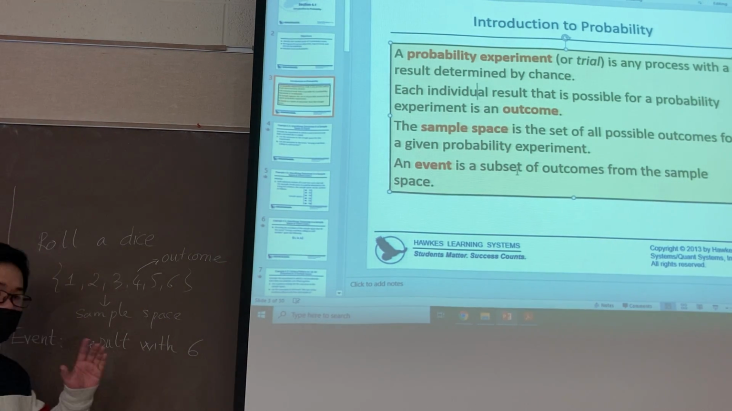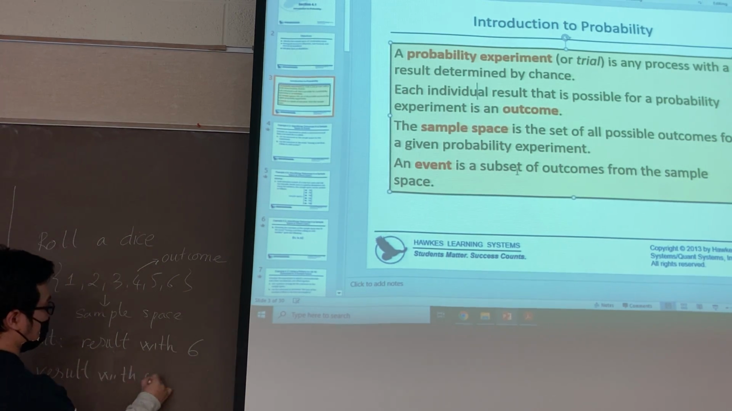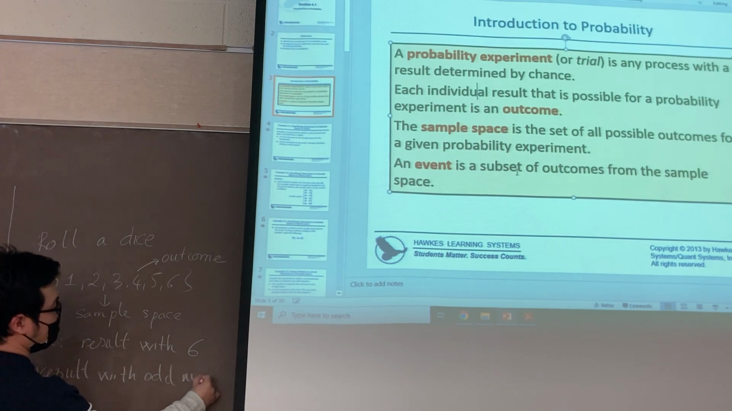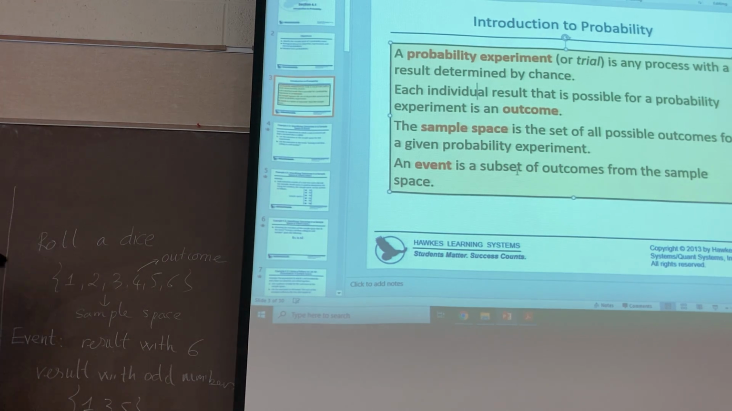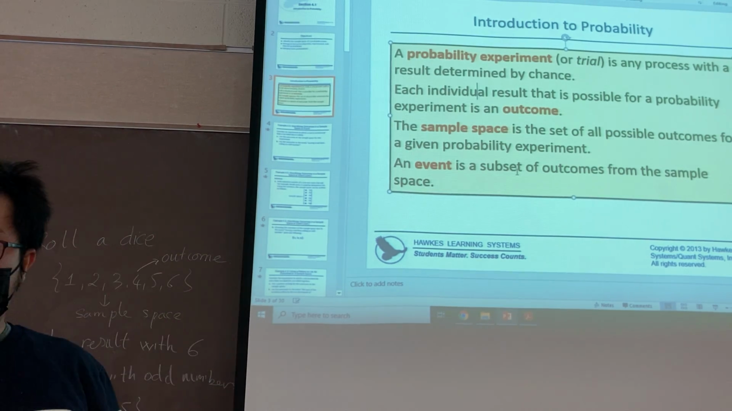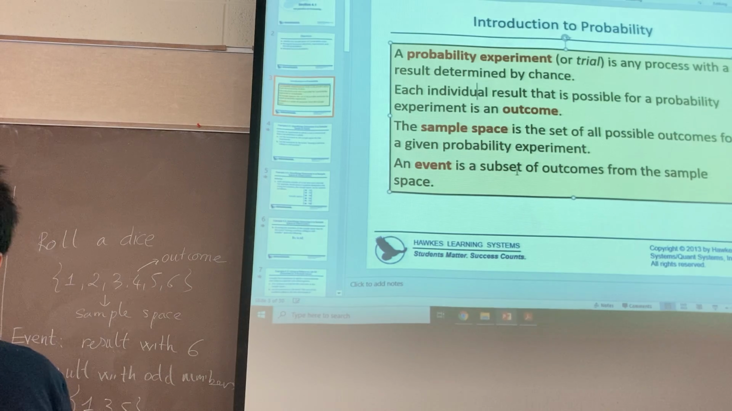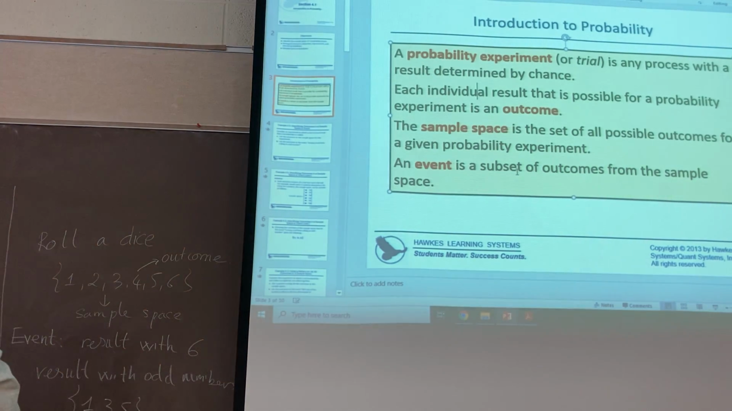Or I want to get the result with the odd numbers. Odd number. So this one should be 1, 3, 5. You see that this set is a subset of the sample space. So that's an event. Is it clear, guys? That's all the things about the notion of probabilities.